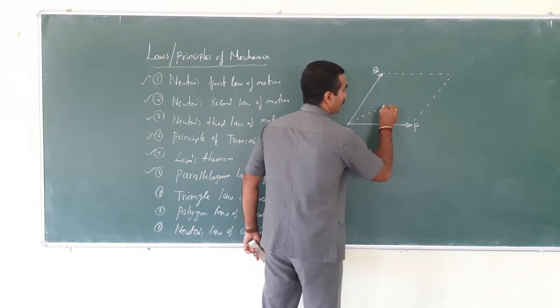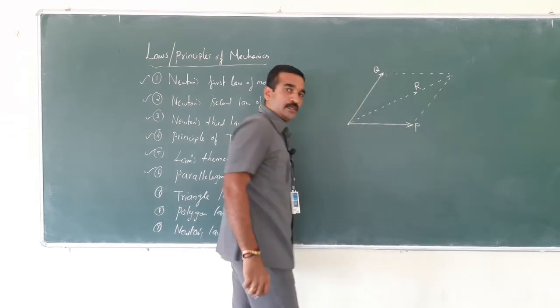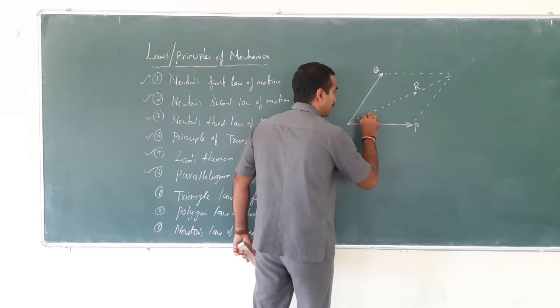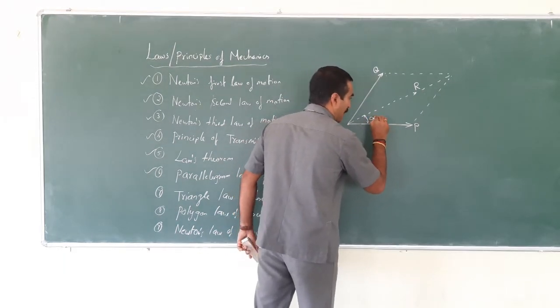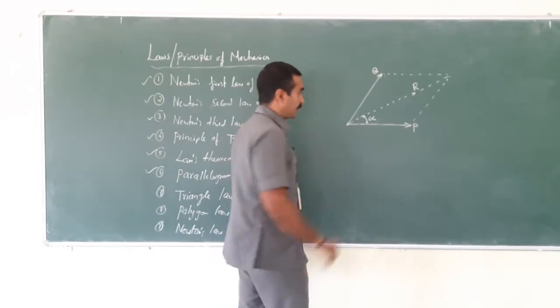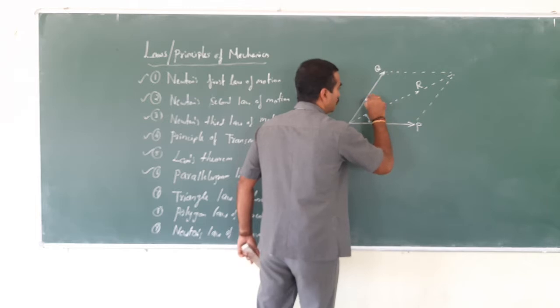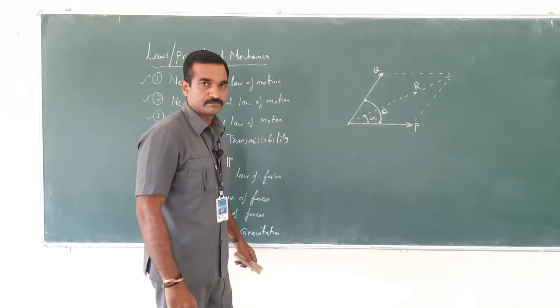This is R, right? The angle for the inclination or direction of the resultant can be represented by alpha, and the angle between the forces can be represented by theta. Got it?